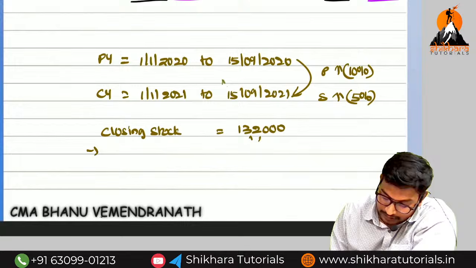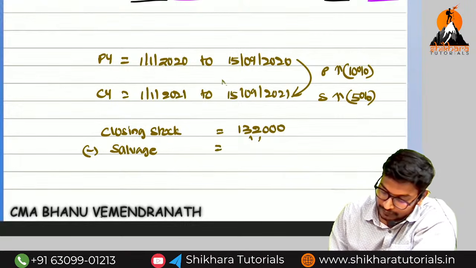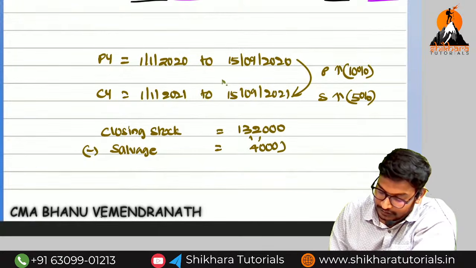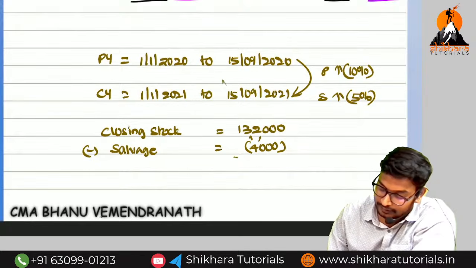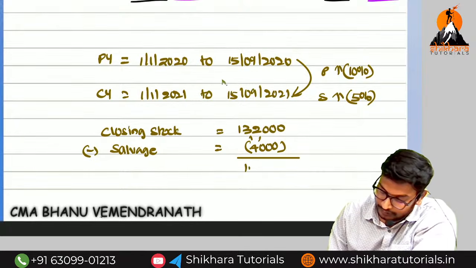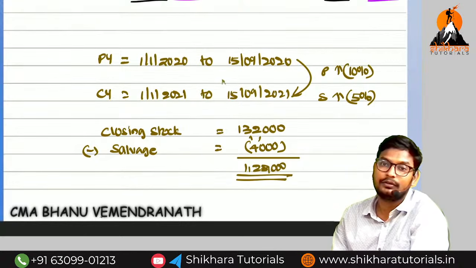So minus salvage value. How much? 4,000 given in the question. How much are we going to get? 1,28,000. So up to here only is the answer, because they have not given the policy value.